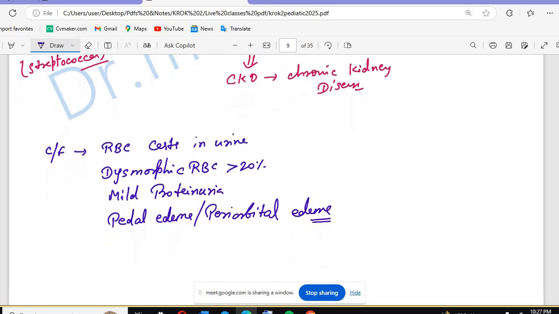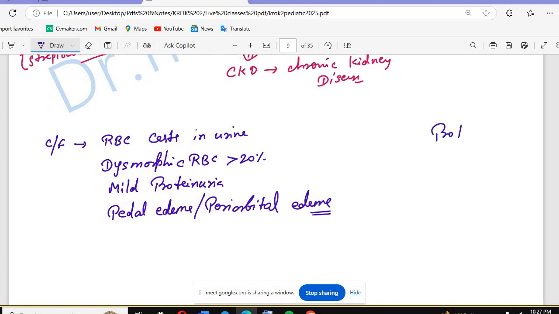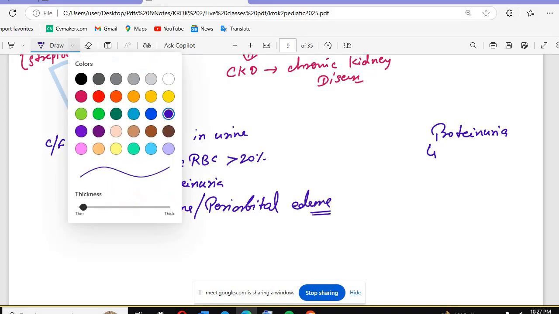Okay, and there is one more reason for the proteinuria. If you know about the CROC one, in proteinuria there will be a decrease of what protein? Which is the major abundant protein present in the blood? Albumin. Yeah, that is albumin.